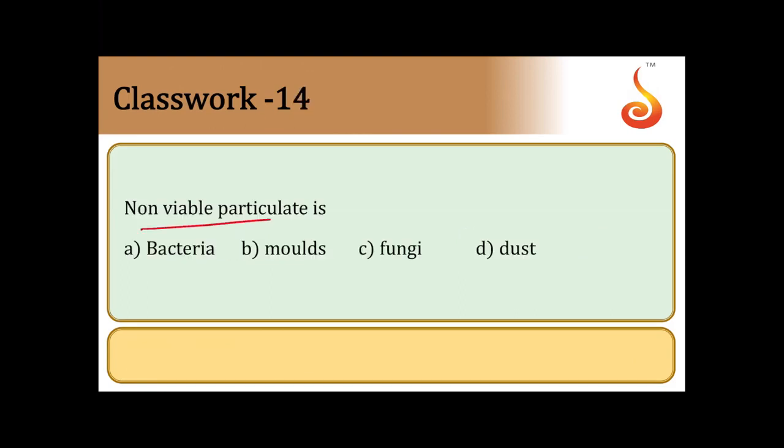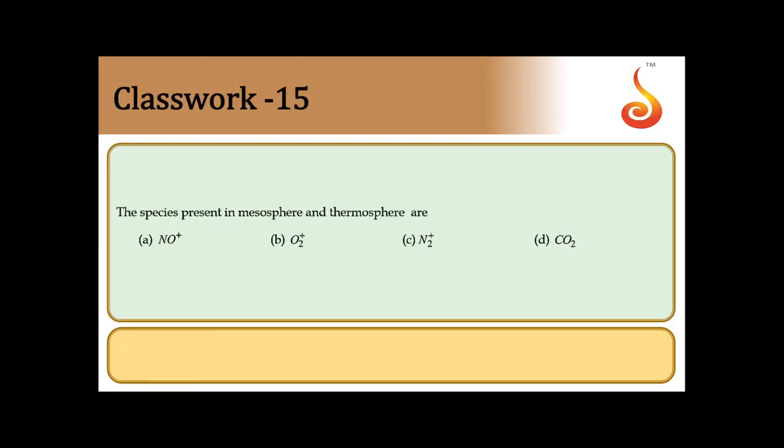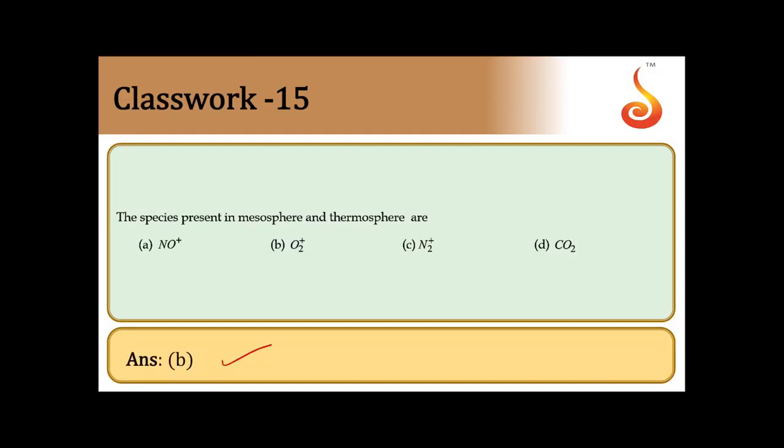Then the non-viable particulates are nothing but dust particles. The remaining three, bacteria, molds and fungi, come under viable particulates. Option is D. Then the species present in both the mesosphere and thermosphere is O2 plus. Option is B.